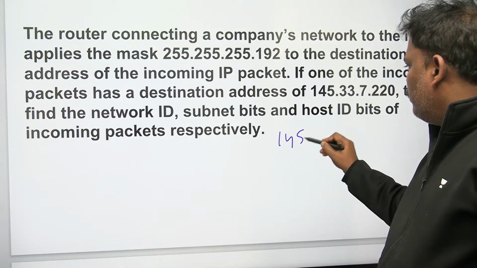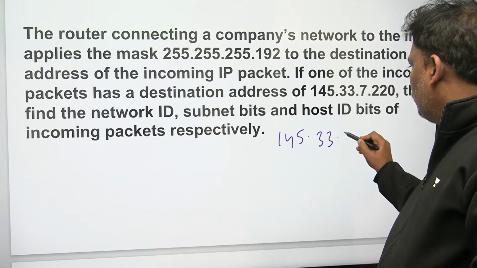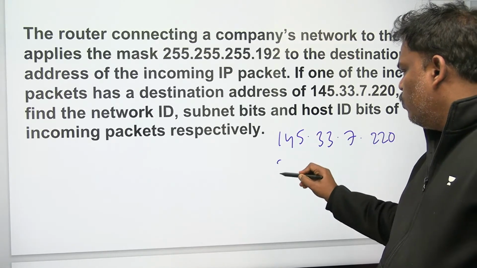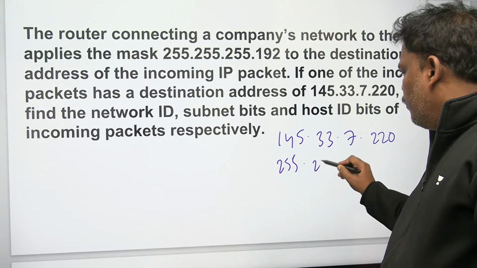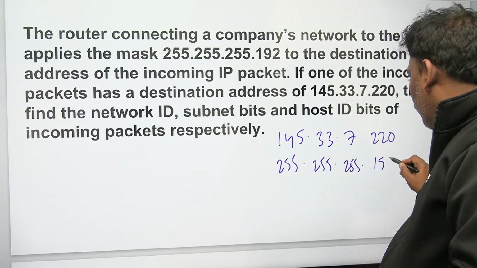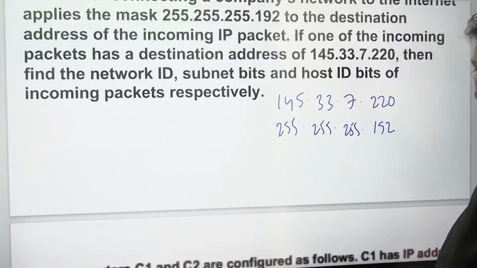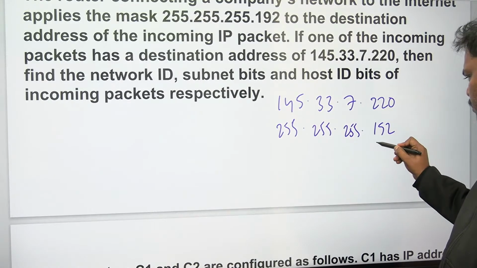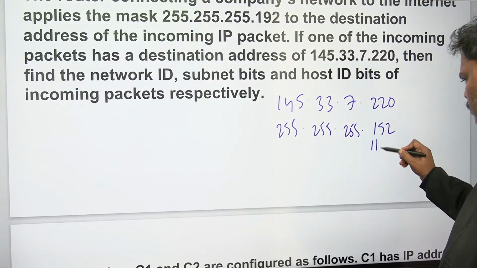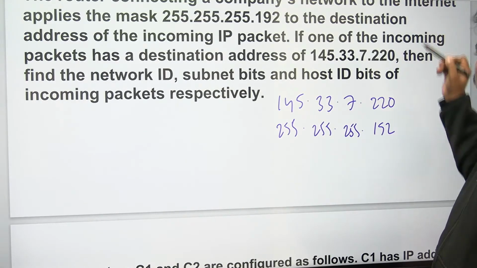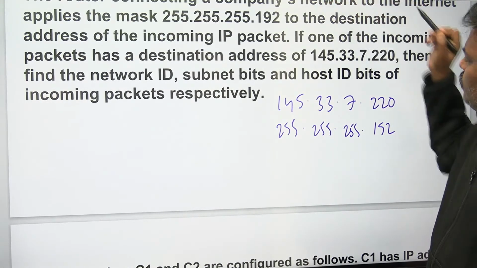145.33.7.220. The mask is given: 255.255.192. Now see, 192. Let me write the binary format of 192.